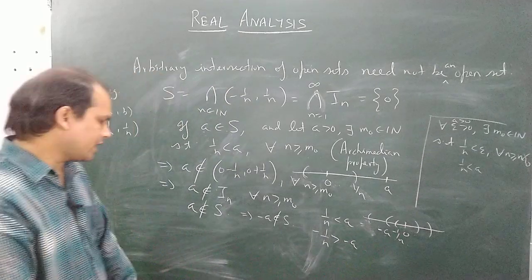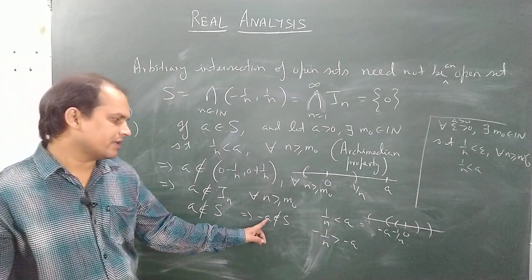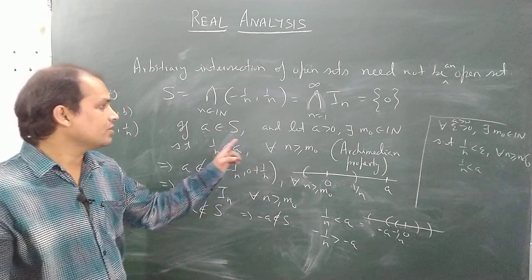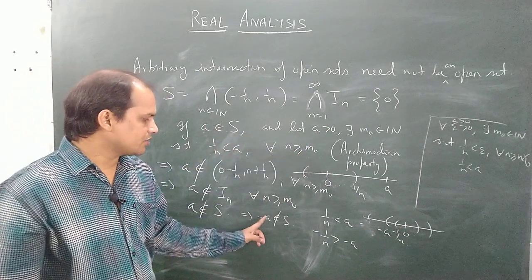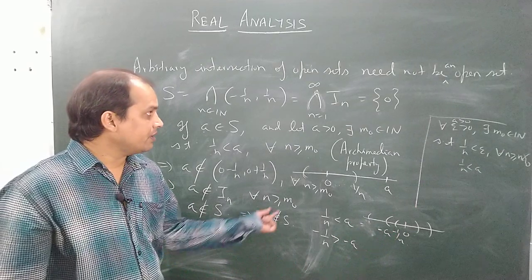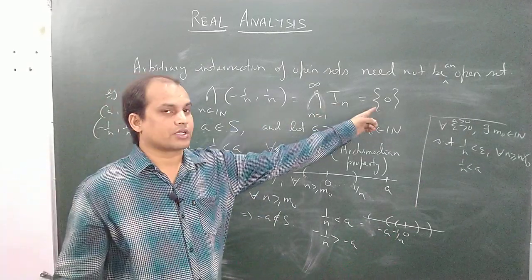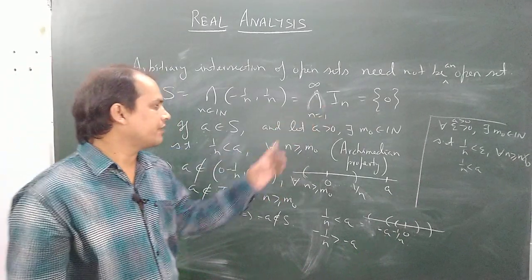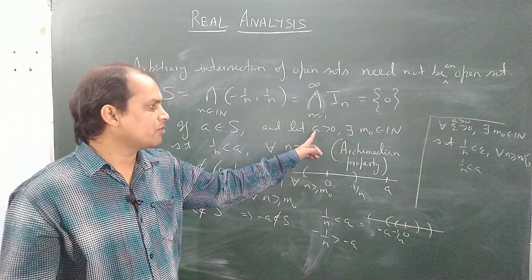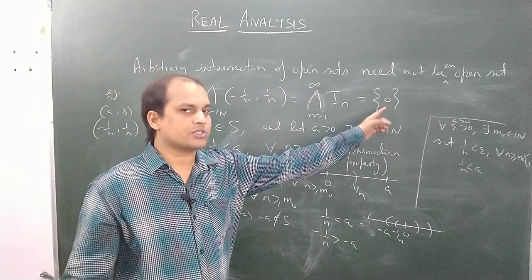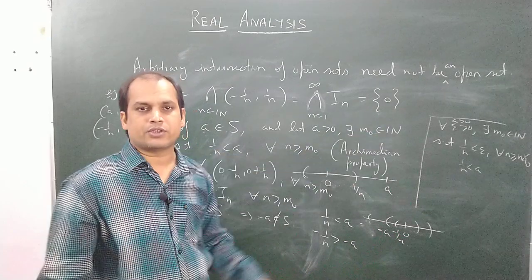So the same argument can be used here to show that minus a, if a is greater than 0, then minus a will be less than 0, and no negative real number will be common to its intersection. Since there is no negative real number common to this intersection, and we have also discarded that any positive real number will lie in this intersection, the only possibility left is 0.